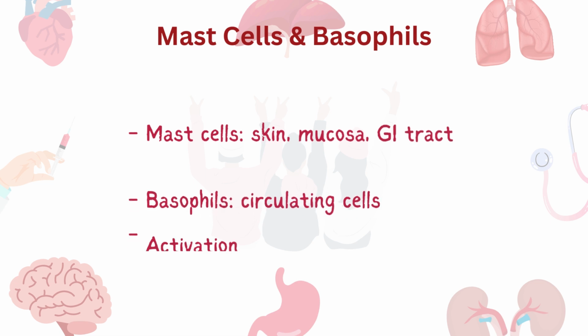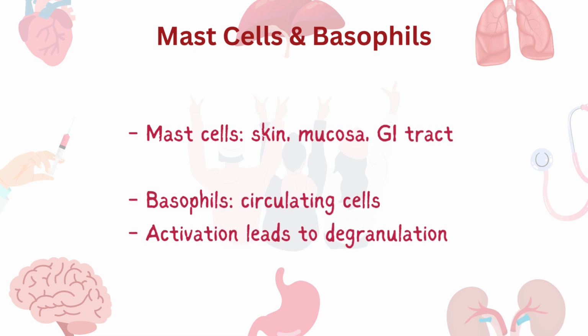The mast cells and basophils are the primary effector cells of anaphylactic shock, which is also known as the type 1 hypersensitivity reaction or the immediate hypersensitivity reaction. Mast cells are abundant in the skin, in the respiratory mucosa, and in the gastrointestinal system. Basophils circulate in the blood and migrate to inflamed tissues. When they are activated, they undergo degranulation and release potent inflammatory mediators.